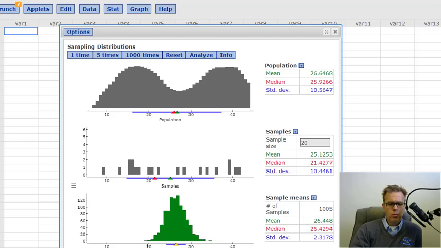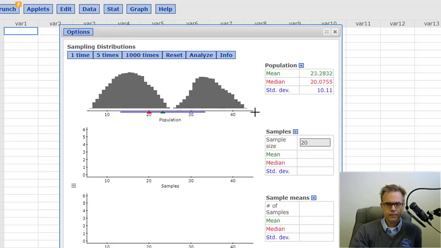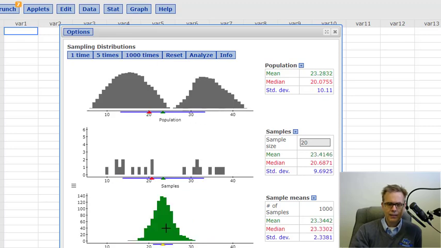Whoa, did you expect that? We have a nice normal distribution. This is the central limit theorem. This is key to our ability to analyze data. Again, why we've been working with normal distributions for a big chunk of the course is because of this. Because almost no matter what sort of distribution I have, when I take a sample, it's going to end up being normal, so long as n is fairly large.